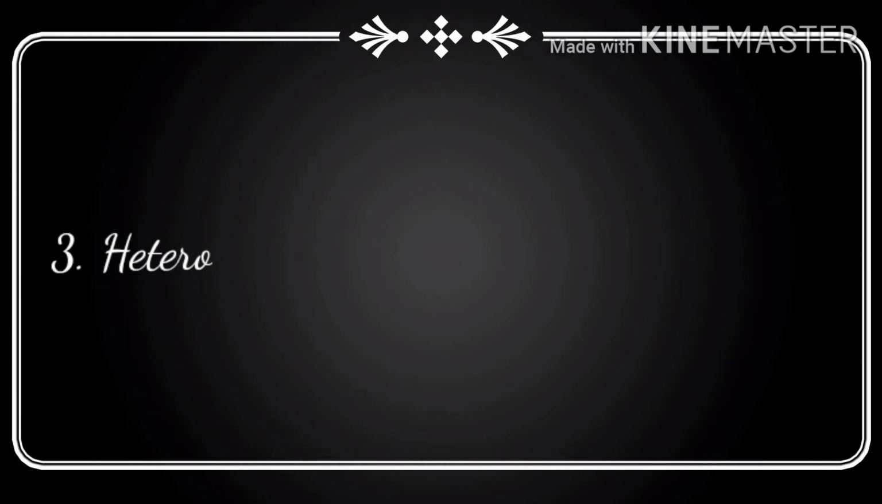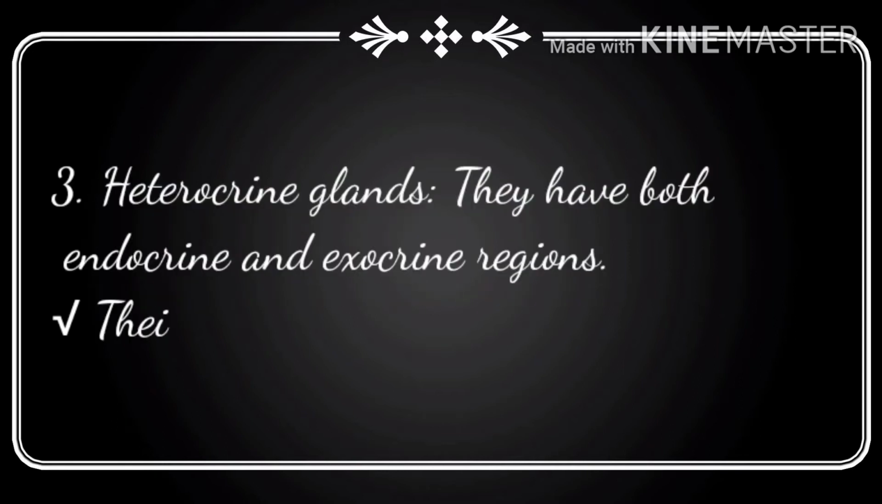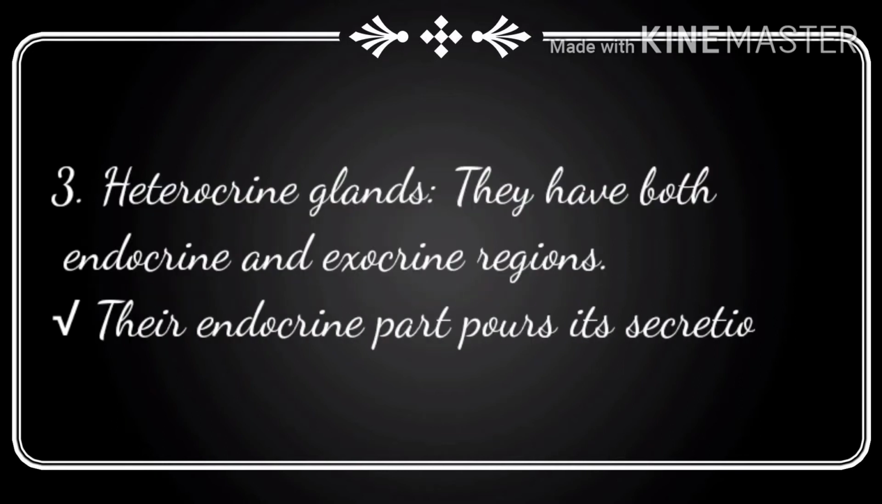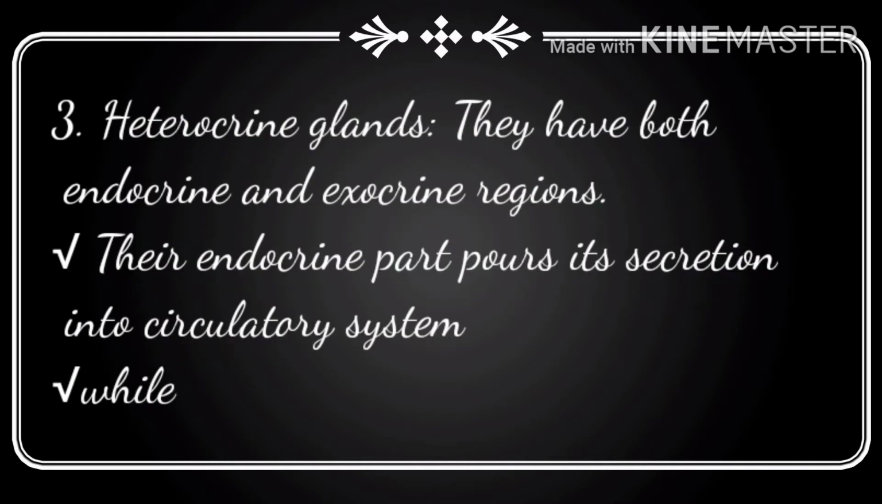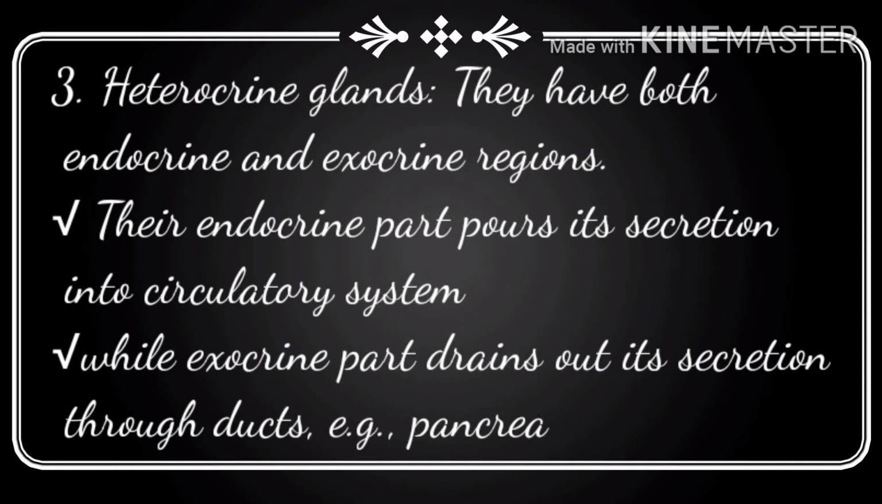Mixed glands or heterocrine glands produce both types of materials. They have both regions in them, endocrine as well as exocrine. The endocrine part releases hormones into the circulatory system, whereas the exocrine part drains its secretions through ducts. The examples are the pancreas, testes and ovaries.